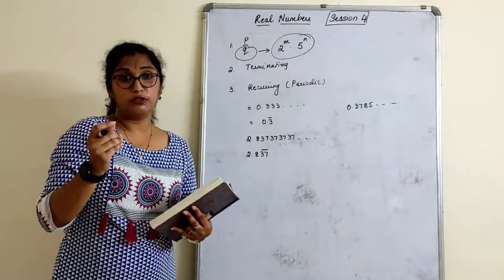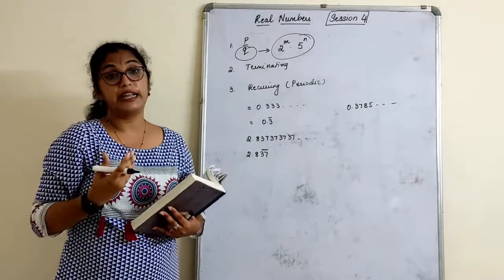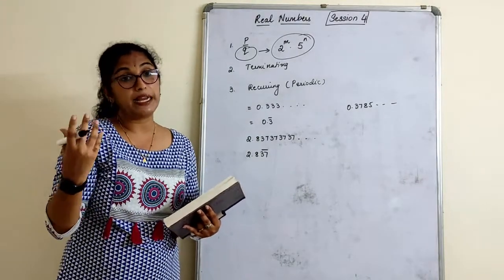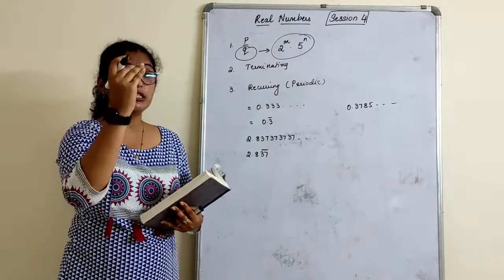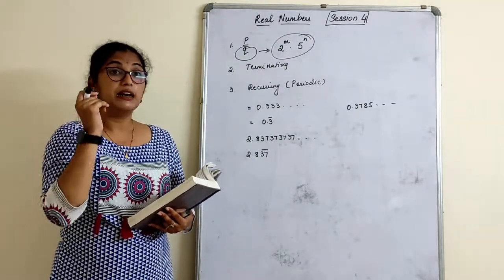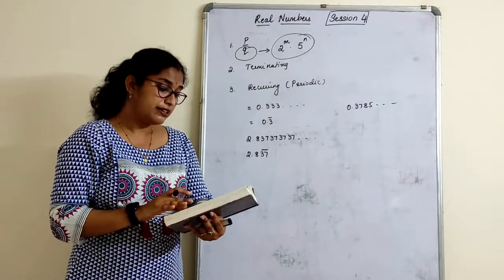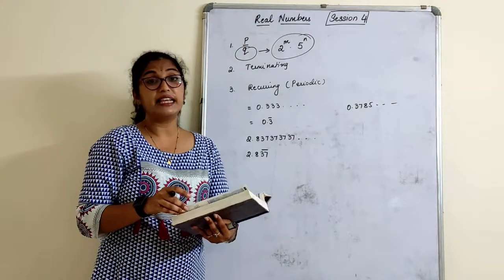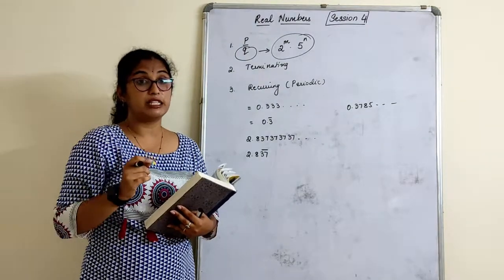There are a few points about this, not theorems exactly. I will be sending you the PDF, or the points will be given in the slide only. You can just make a note of the slide given. Give the heading as given in your textbook, Revisiting Rational Numbers and Their Decimal Expansion. So this exercise is about decimal expansion.